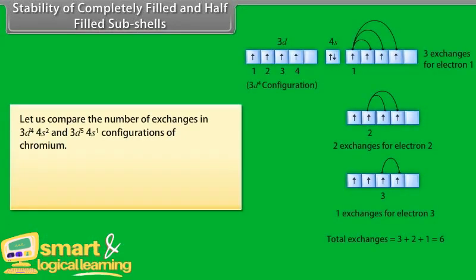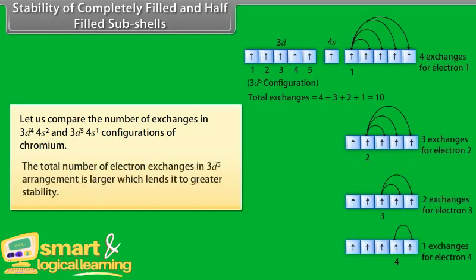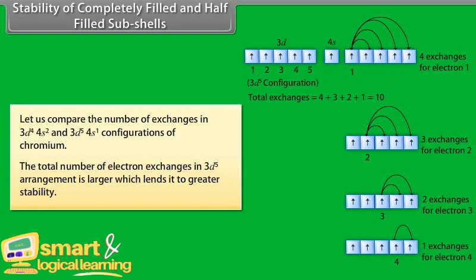Let us compare the number of exchanges in the 3d4 4s2 and 3d5 4s1 configurations of chromium. In the 3d4 arrangement, electron exchanges are 6, which implies that there are 6 possible arrangements with parallel spin in the 3d4 configuration. The total number of electron exchanges in the 3d5 arrangement is larger, which lends it greater stability.